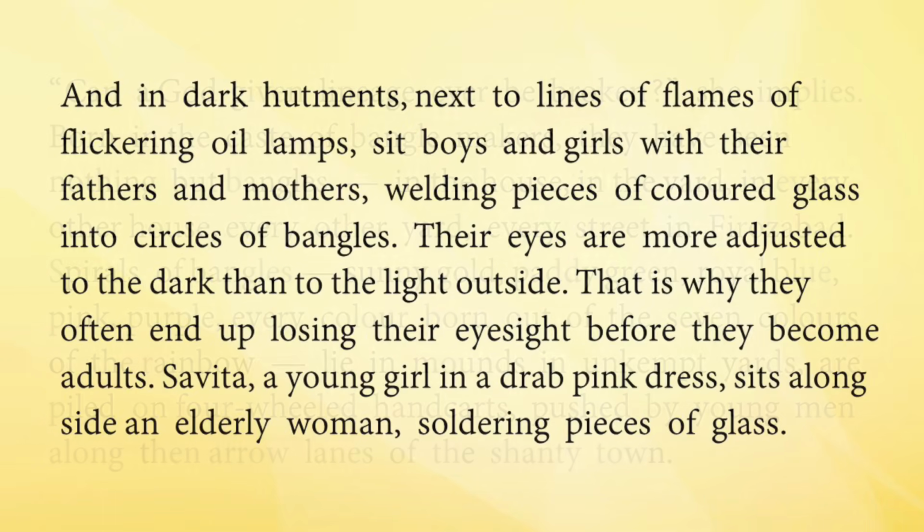And in dark hutments, next to lines of flames of flickering oil lamps, sit boys and girls with their fathers and mothers, welding pieces of colored glass into circles of bangles. So, in the dark hutments, the houses they live in are like shacks, half built shacks that we already saw, and they're very dark because there's no proper lighting or ventilation, and there are only flames of these small lamps that are used for soldering the glass bangles.